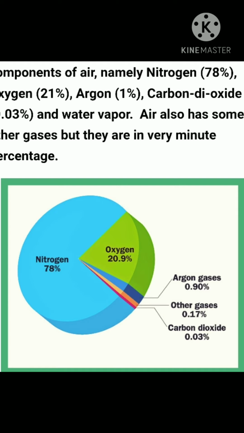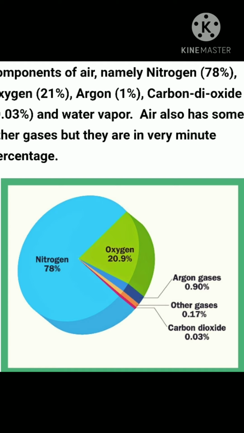The percentage of dust particles, smoke, and water vapor may vary from place to place. Where there is a rainy season or a winter season, the air contains a lot of water vapor, meaning moisture. Smoke varies from place to place: industrial or polluted areas have more smoke than other places. Construction areas also have more dust particles than other places.